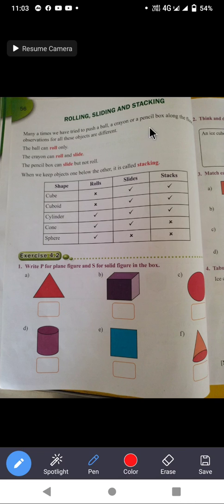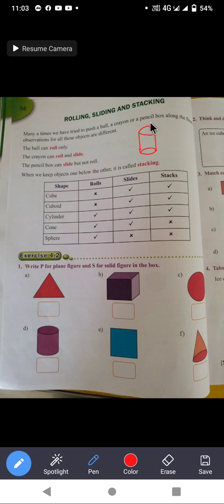Some objects can roll or slide also. They can both roll and slide, like a cylinder. This is the cylindrical shape.